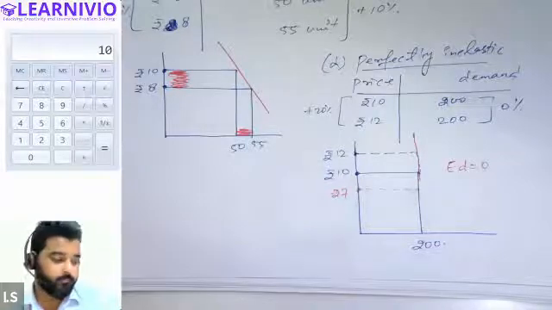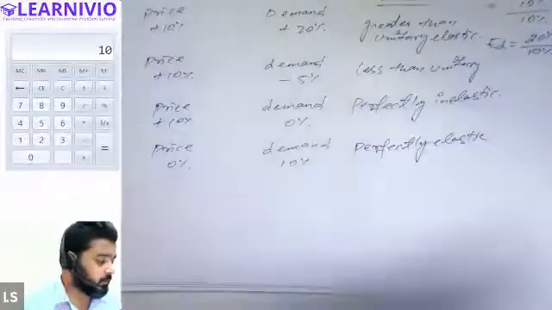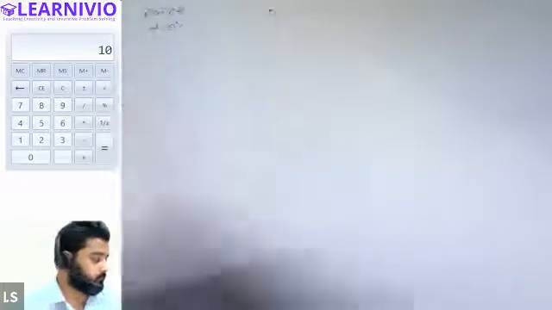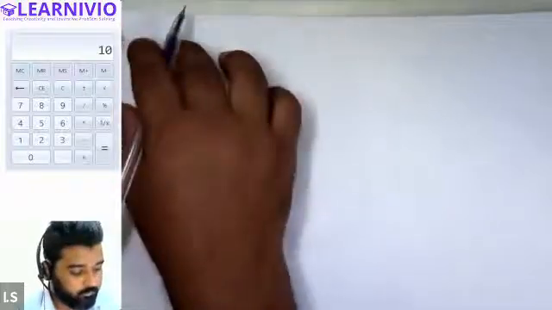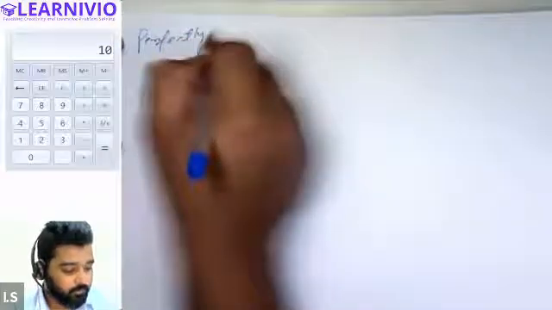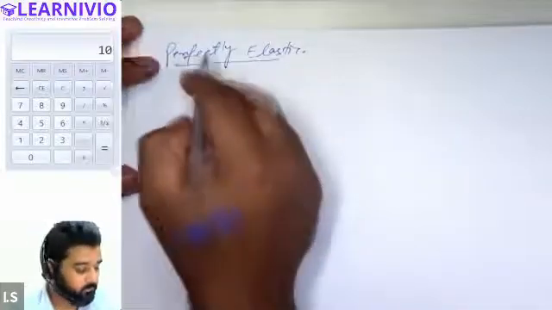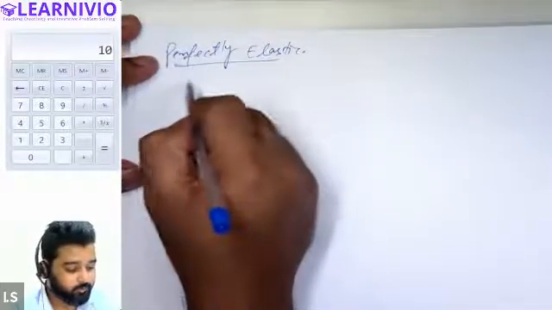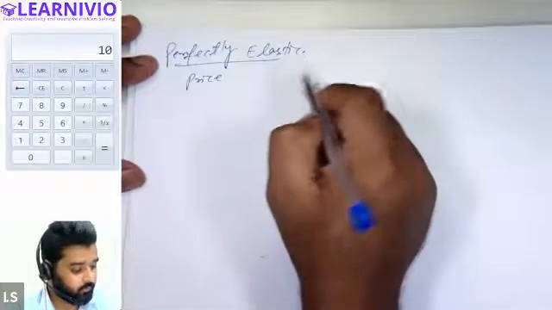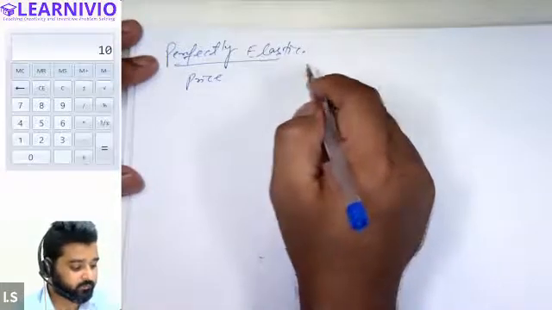All right, everyone. Now there is a last situation. Last is perfectly elastic. Perfectly elastic demand. Any guesses how the demand curve will be drawn this time? In case of perfectly elastic demand, let's first make the demand schedule. Sir, that will also be a straight line. That will also be a straight line, but horizontal this time. It will be horizontal, parallel to the x-axis this time.